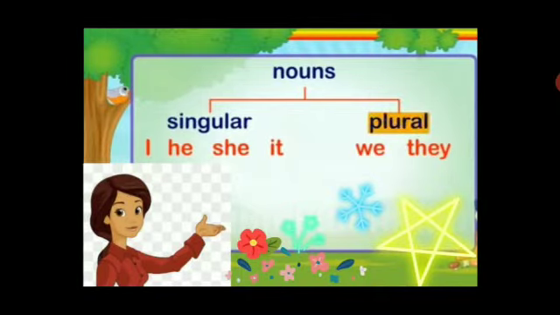Now, when we use nouns in a singular form, then the pronouns will change according to it. I, he, she and it are the pronouns which are used with the singular nouns. And the plural nouns can be converted into the pronouns like we and they.